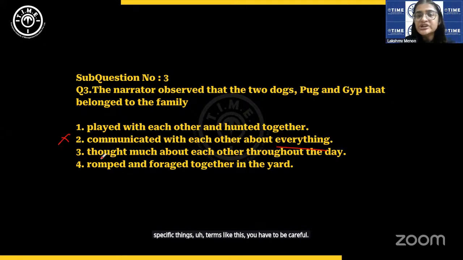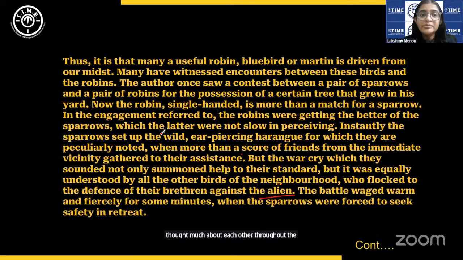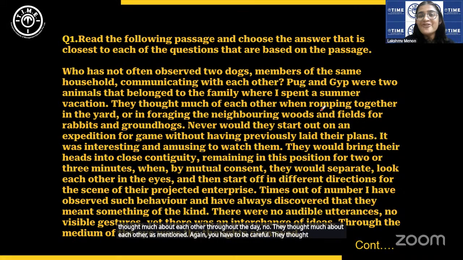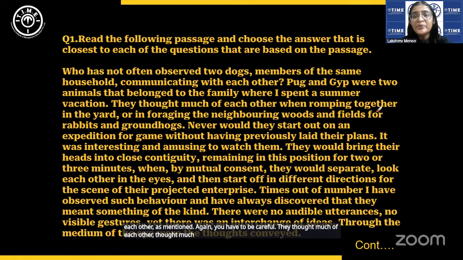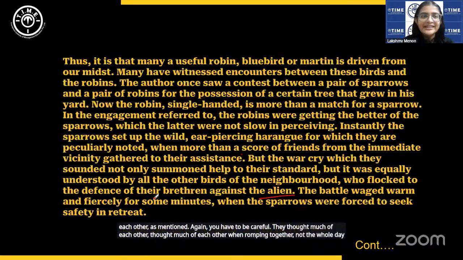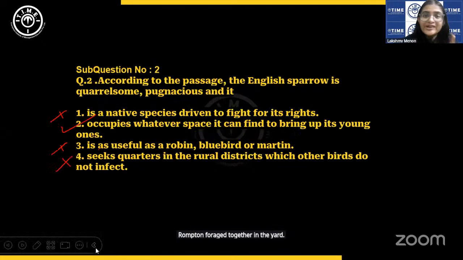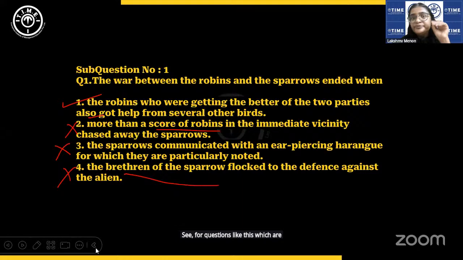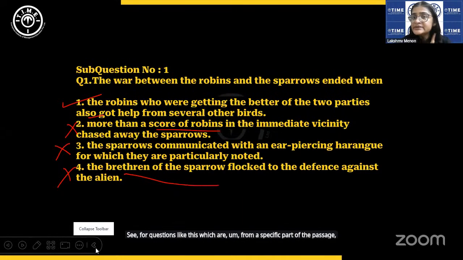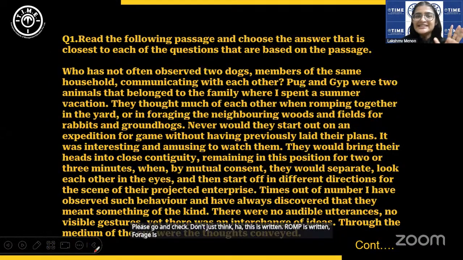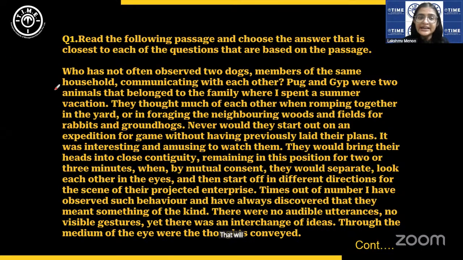Thought much about each other throughout the day. No, they thought much about each other is mentioned. Again, you have to be careful. They thought much of each other when romping together, not the whole day. That we cannot say. Again, it is extreme. Okay, it's exaggeration. Romped and foraged together in the yard. See, for questions like this, which are from a specific part of the passage, please go and check. Don't just think, this is written. Romp is written, forage is written, yard is written, so it is correct. No, that will not work in exams like this.